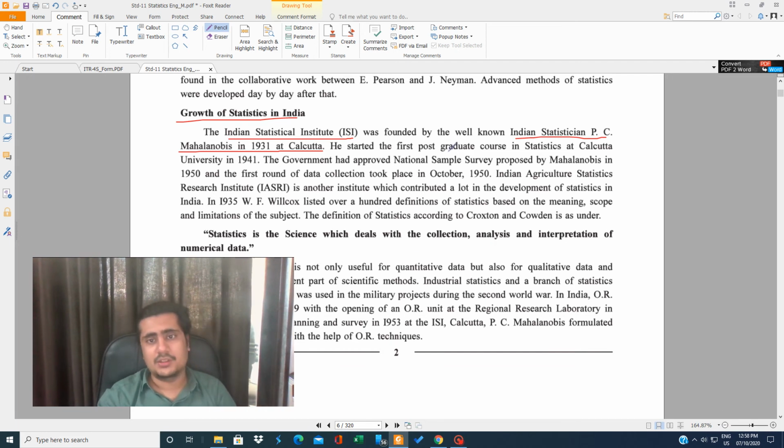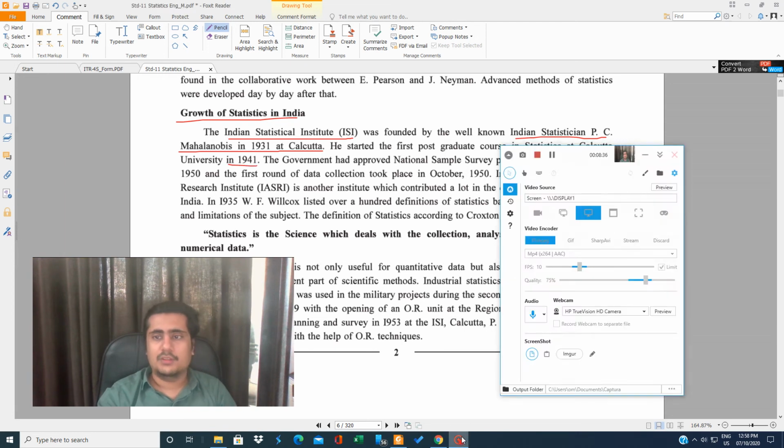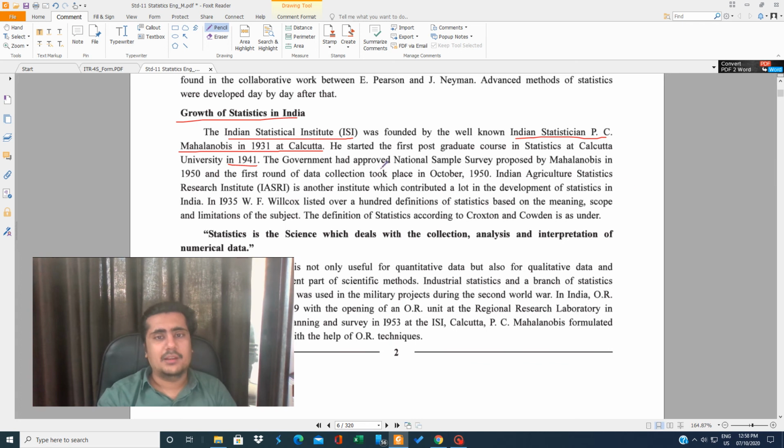He started the first postgraduate course in statistics at Calcutta University in 1941. The government approved the national sample survey proposed by Mahalanobis in 1950, and the first round of data collection took place in October 1950. The Indian Agricultural Statistics Research Institute is another institute which contributed a lot to the development of statistics in India. They applied statistics in agriculture also.